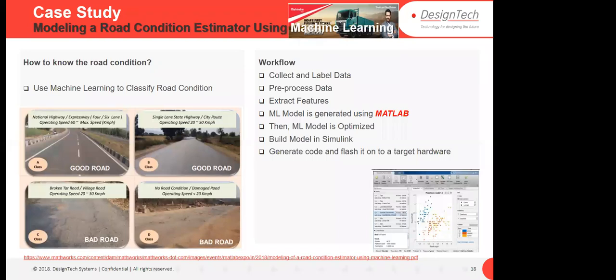Of course, if I am using machine learning, then we have to extract the features also. What is the feature of a good road, what is the feature of a bad road, what is the feature of a class D road, a class C road. After extracting the features, they generated an ML model in MATLAB, and they provided those features. They trained the model, they optimized the model, and further, they wanted to deploy that model in hardware for